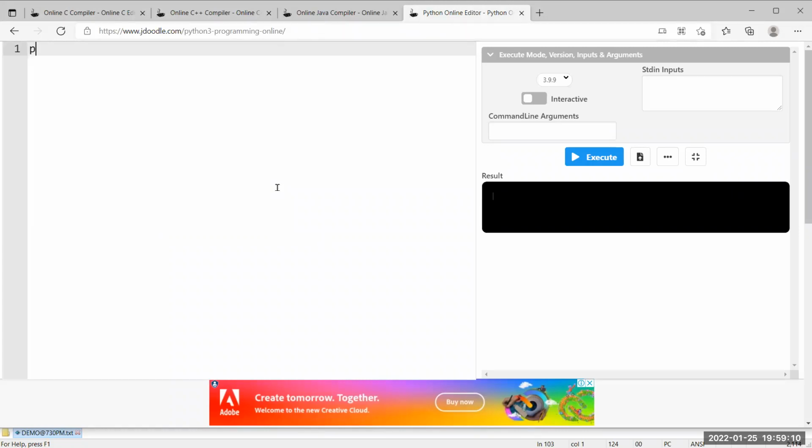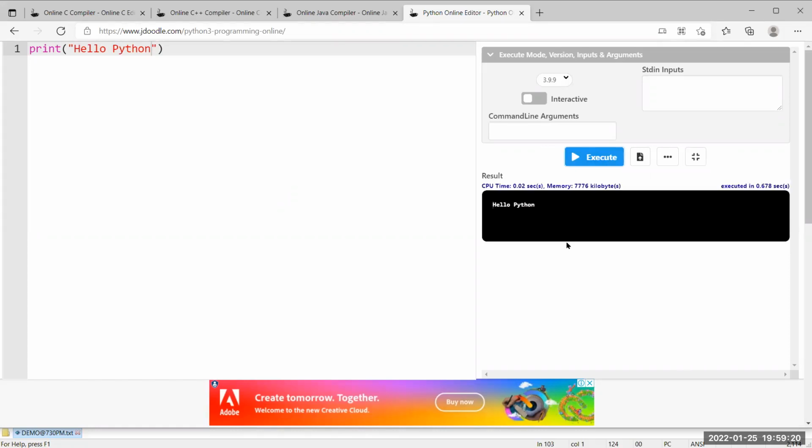That's why only the print statement is sufficient. Sir, "Hello Python", I'm printing like this. Hello Python, like this I'm printing. So if you click execute, what happens? The output will be displayed on the screen saying Hello Python. This is the Python program.